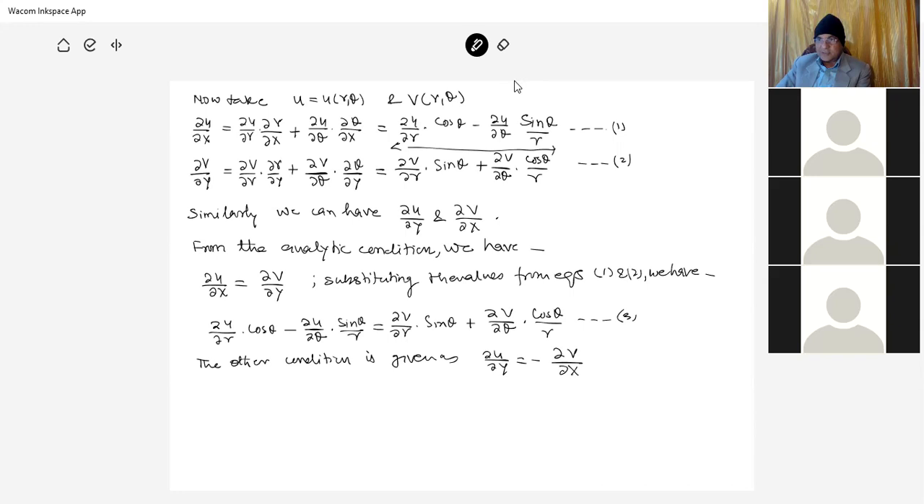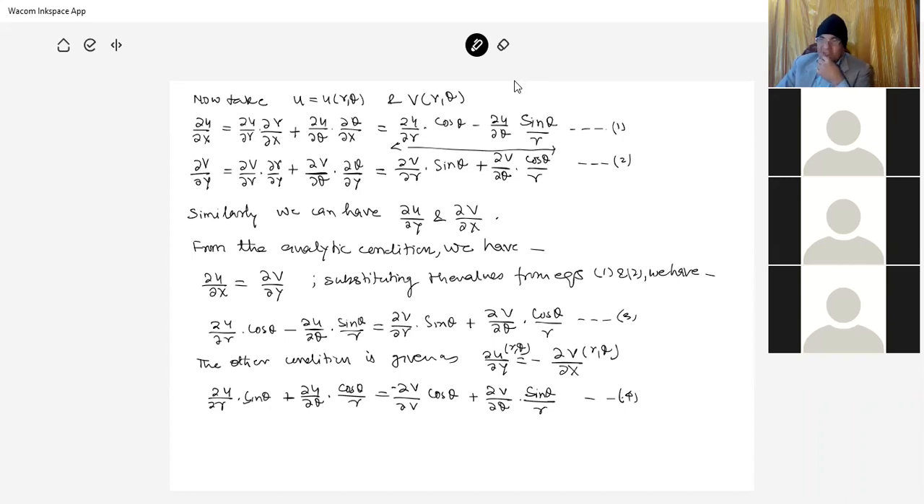Making a partial differentiation of the u in terms of r theta, here r theta, then we find del u by del r into sin theta plus del u by del theta into cos theta by r is equal to del v by del r cos theta minus plus del v by del theta sin theta upon r. This is equation 4.